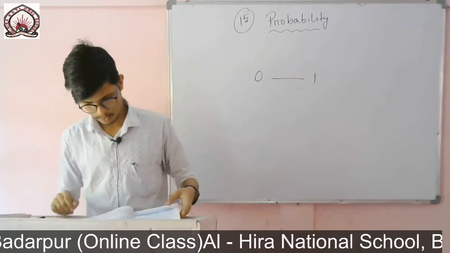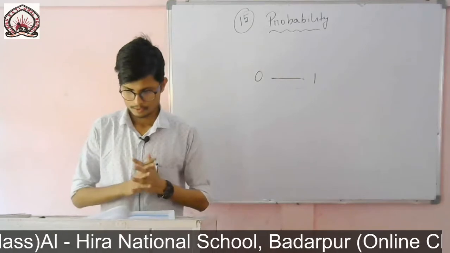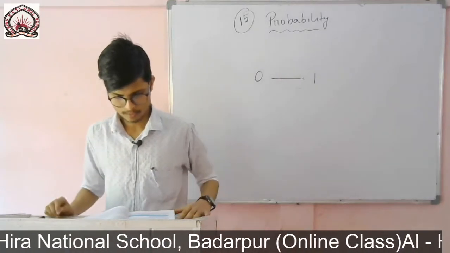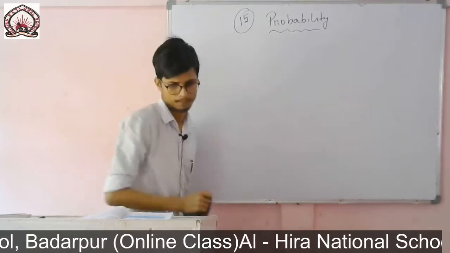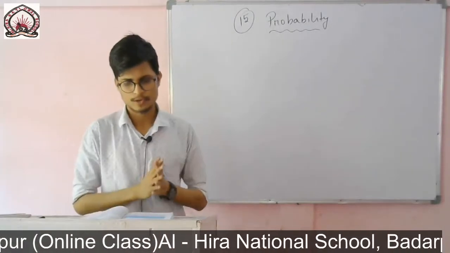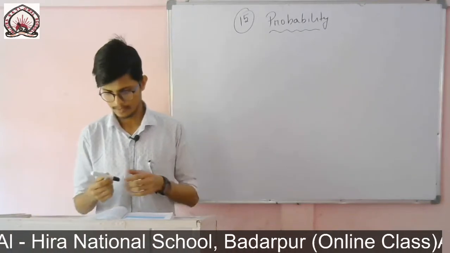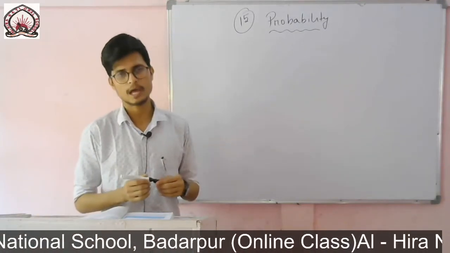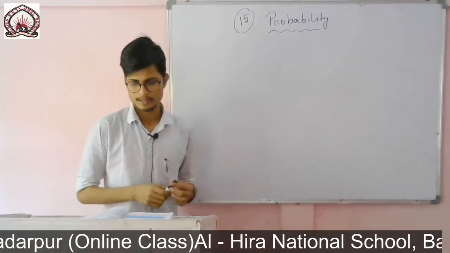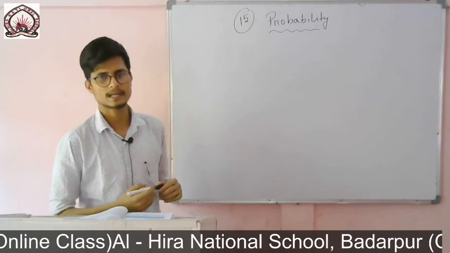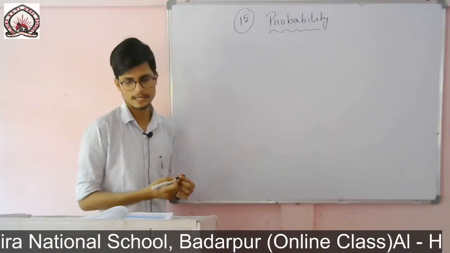Let me explain some topics, then I will go to the exercise. Equally likely outcomes. What are equally likely outcomes, and what are not equally likely outcomes? Two terms are there. If all the outcomes of a sample space have the same chance of occurrence, then we call it equally likely outcomes. If they don't have the same chance of occurrence, then we say it is not equally likely.